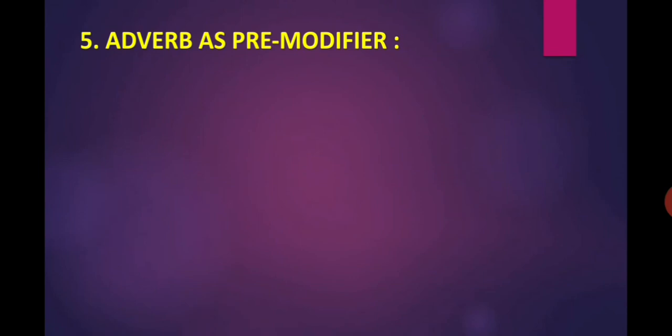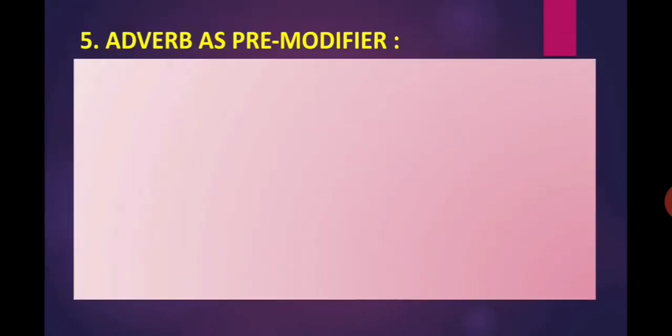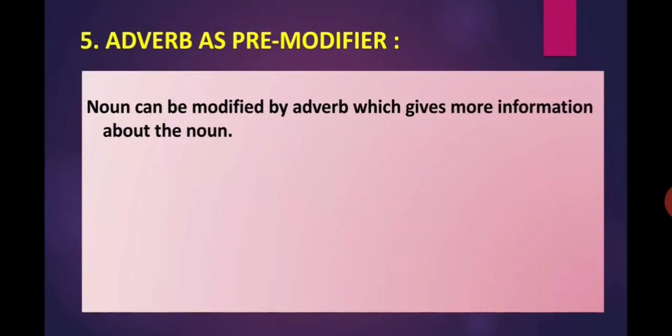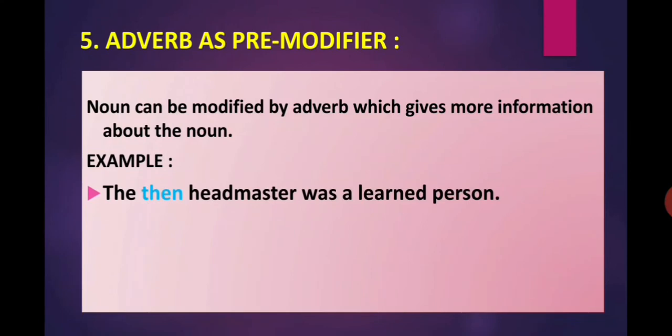Adverb as pre-modifier. Noun can be modified by adverb which gives more information about the noun. Example: the then headmaster was a learned person. Here in this sentence, then is an adverb and it is giving the information about the noun headmaster. And the word then comes before the noun. Hence, this adverb is a pre-modifier.